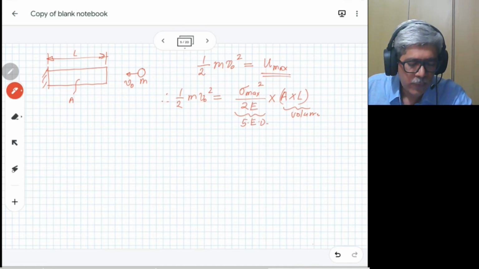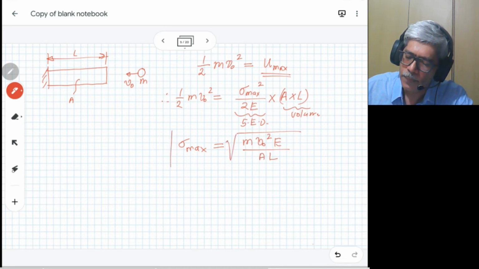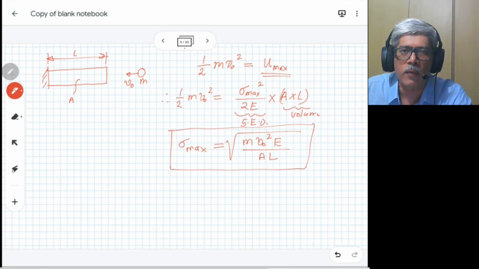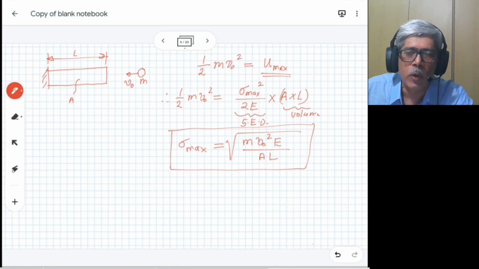If you simplify this equation, we can write the maximum stress as the square root of m v naught square multiplied by E divided by A into L. This is the maximum stress of the body, and from this you can calculate the maximum strain, and from that you can calculate the deformation. This is a basic approach in solving bodies which are subjected to impact loading.